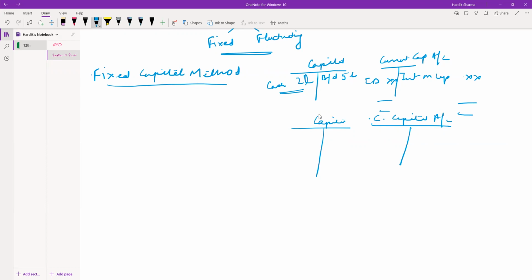In the capital account, what do we enter? We only enter that amount which we know we will not be taking away from the partnership unless there is some adverse situation, or when we retire. Only at that point of time will we withdraw the funds. So that type of fund is kept in the capital account.